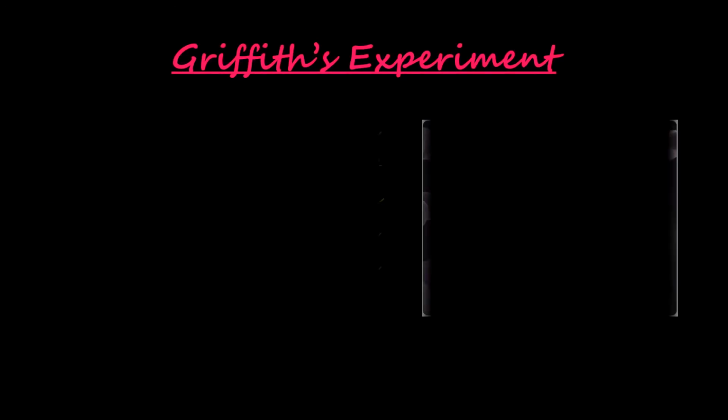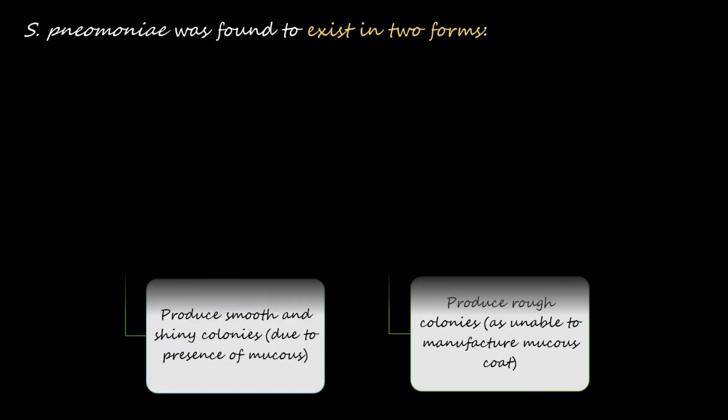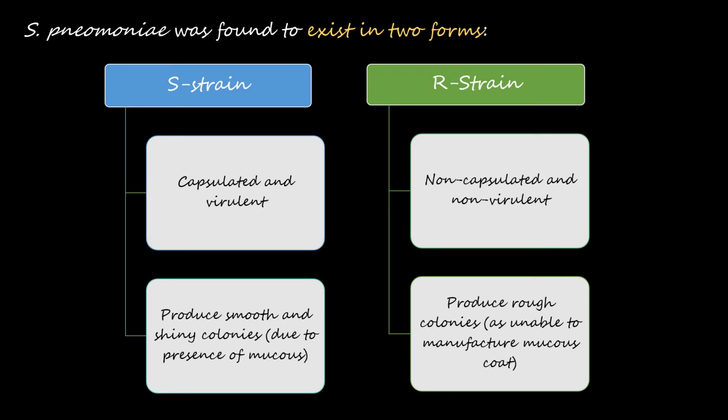So, Griffith's experiment. In 1928, Frederick Griffith studied a pathogenic strain of bacterium called Streptococcus pneumoniae, then called pneumococcus, that causes a fatal pneumonia in animals. Streptococcus pneumoniae was found to exist in two forms, S strain and R strain.